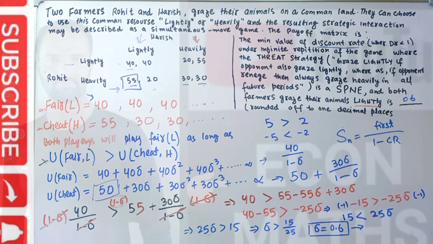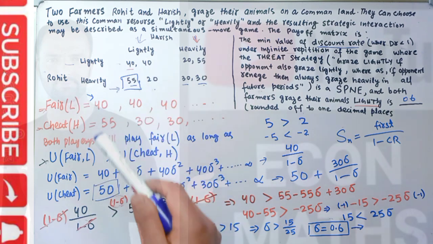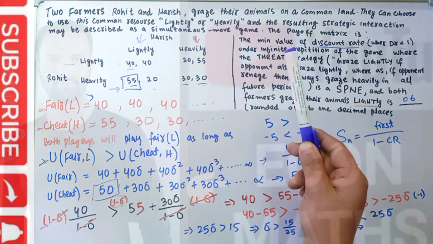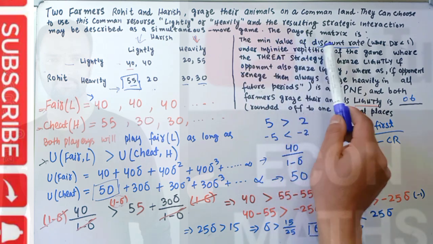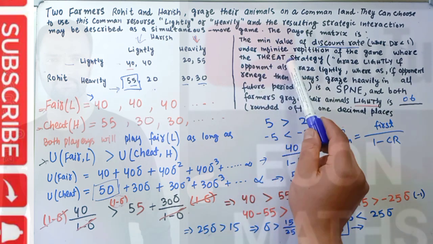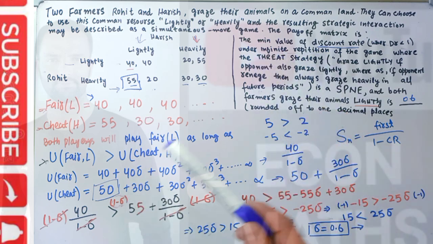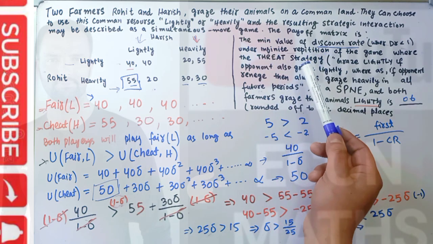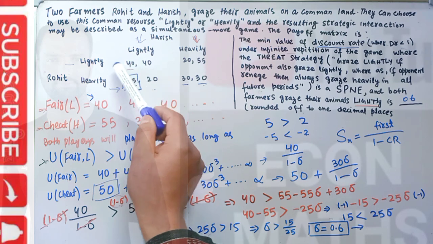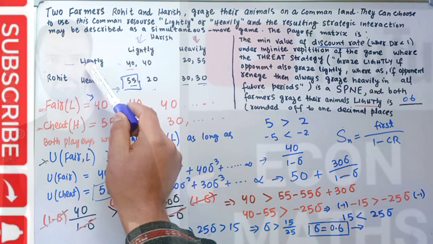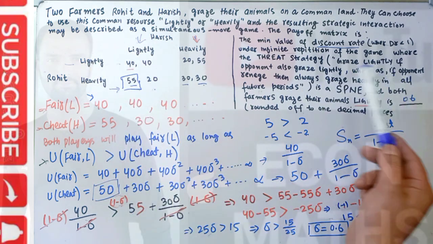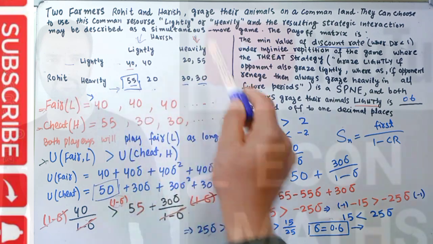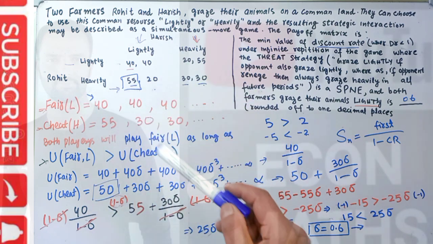Let me repeat it for you people. We were given this payoff matrix for Rohit and Harish. We were told to find the minimum value of discount rate where the threat strategy is played. By threat strategy we mean if both players cooperate, they will both graze their animals lightly. If any one of the players cheats, then the other player also cheats.